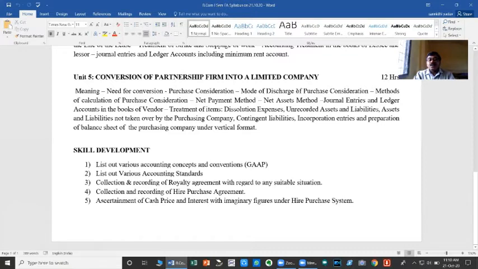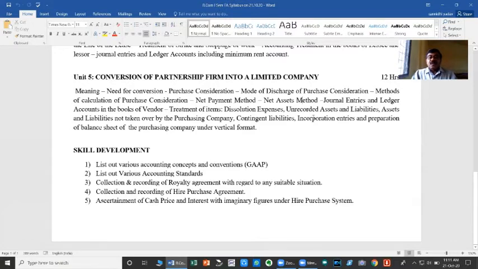Next, mode of discharge of purchase consideration: how the purchase price is to be paid by the purchasing company to the vendor partnership firm. Next, methods of calculation of purchase consideration. Practically there are three methods, but theoretically there are four. The methods that involve practical calculation are the net payment method and the net asset method. In the remaining two, calculations are not necessary because the amount of purchase consideration is given directly in the problem.